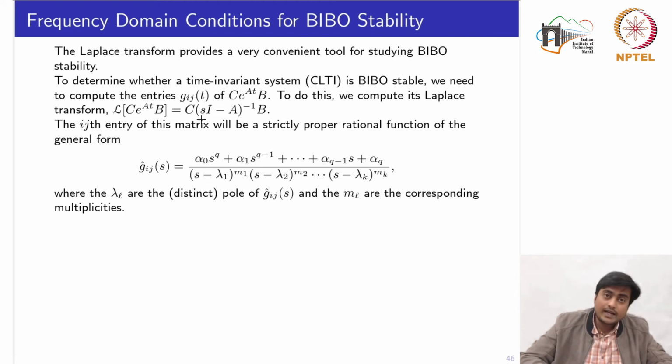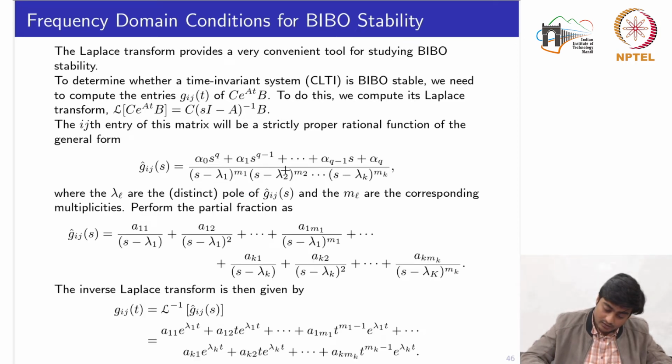Now to compute the ijth entry of this function, it could be written as the ratio of two polynomials, where this is the numerator polynomial and the denominator polynomial, and all these lambdas define the eigenvalues, or the roots of these equations, with the multiplicity m. Okay. So if we have m1 equal to 2, it means that there are two roots located at lambda 1.